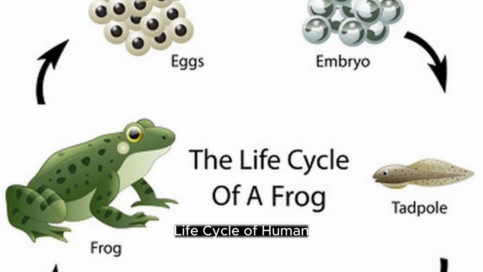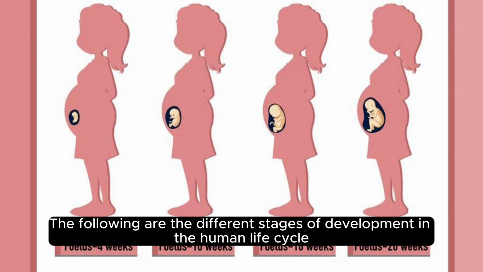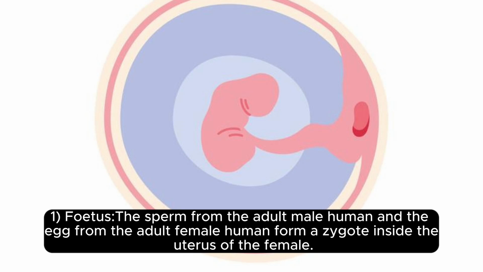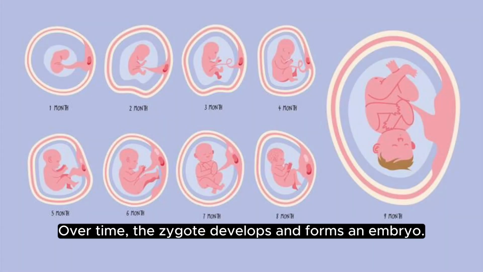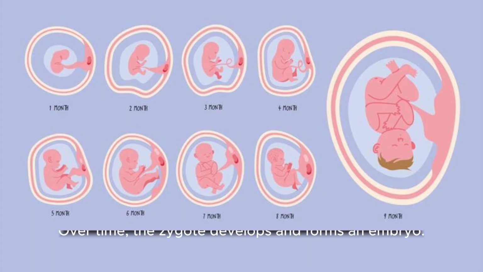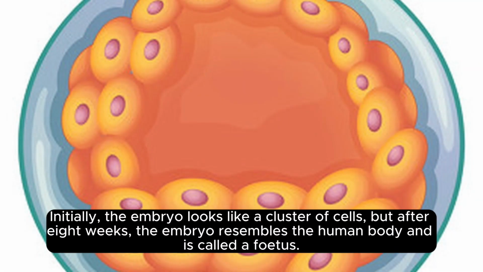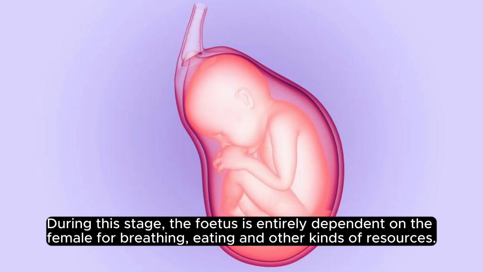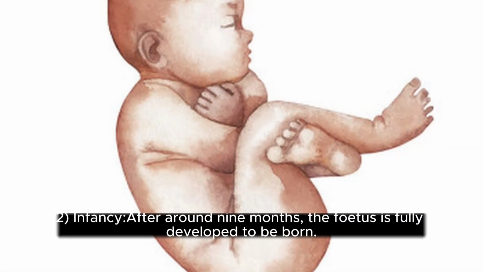Life cycle of a human. The following are the different stages of development in the human life cycle. 1. Fetus. The sperm from the adult male human and the egg from the adult female human form a zygote inside the uterus of the female. Over time, the zygote develops and forms an embryo. Initially, the embryo looks like a cluster of cells, but after 8 weeks, the embryo resembles the human body and is called a fetus. During this stage, the fetus is entirely dependent on the female for breathing, eating, and other kinds of resources.